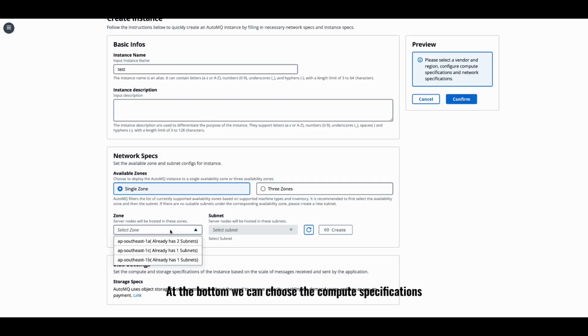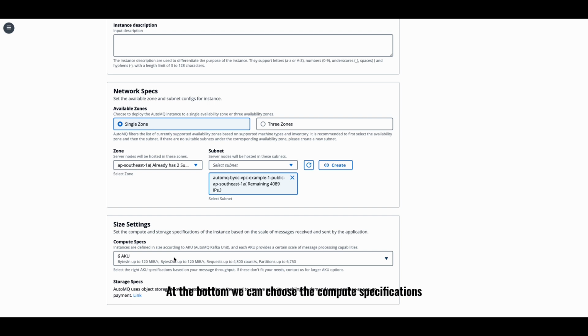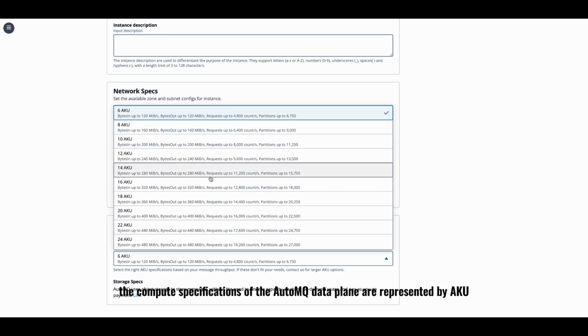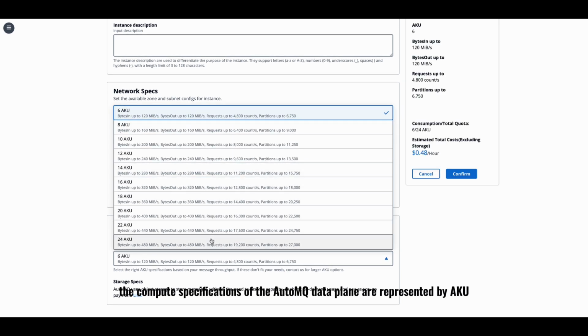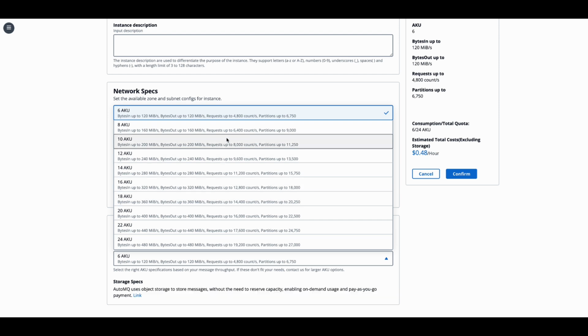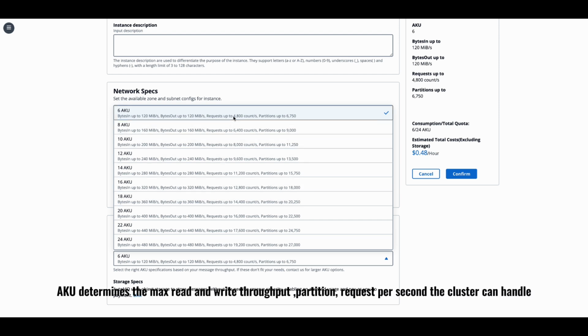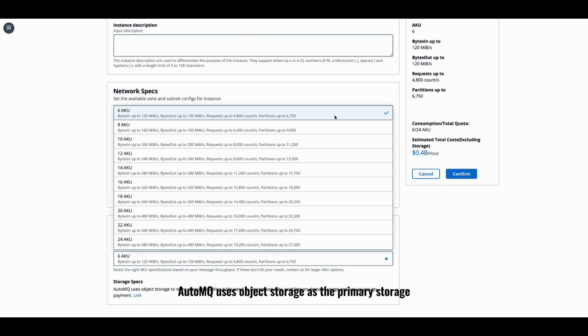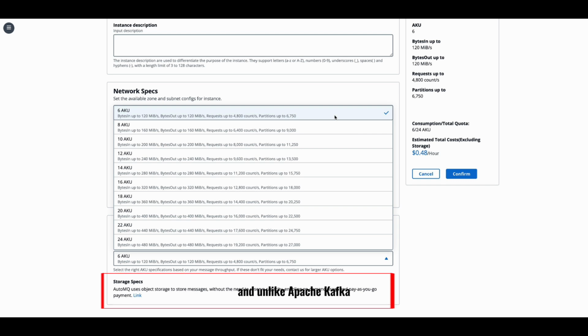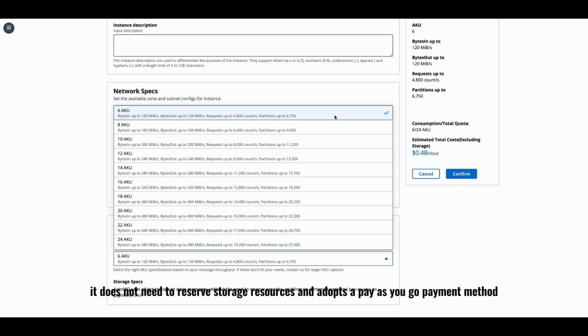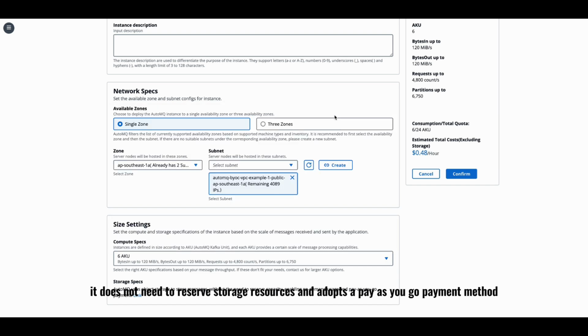At the bottom, we can choose the compute specifications. The compute specifications of the AutoMQ data plane are represented by AKU. AKU determines the max read and write throughput, partition, request per second the cluster can handle. AutoMQ uses object storage as the primary storage. And unlike Apache Kafka, it does not need to reserve storage resources and adopts a pay-as-you-go payment method.